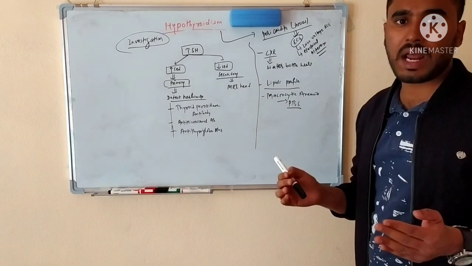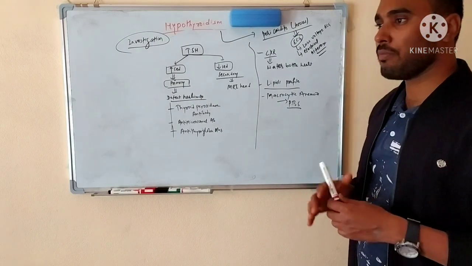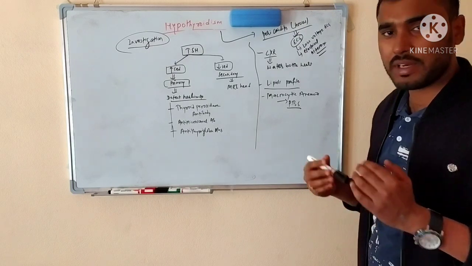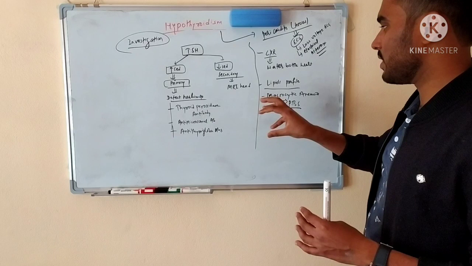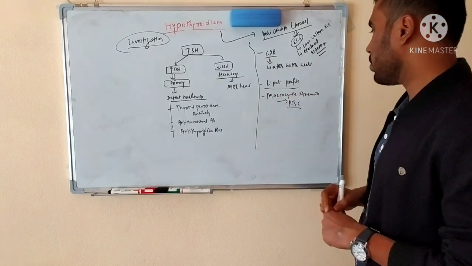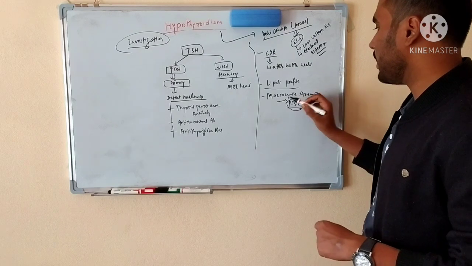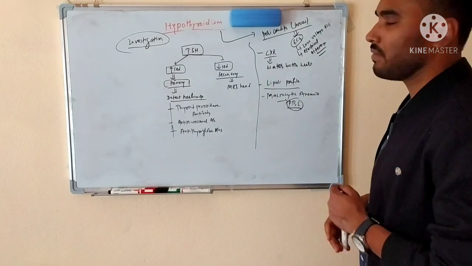And thyroid hormones are basically important for cell division. And in the formation of RBC also, if the thyroid hormone level is low, the cell division is somehow hampered, and that is why whatever cells are present, they will be enlarged, and there will be a decrease in the number of hemoglobin. That is why there will be macrocytic anemia. So in the peripheral blood smear, you will find macrocytic anemia. So these are the investigation findings you will see in a patient of hypothyroidism.